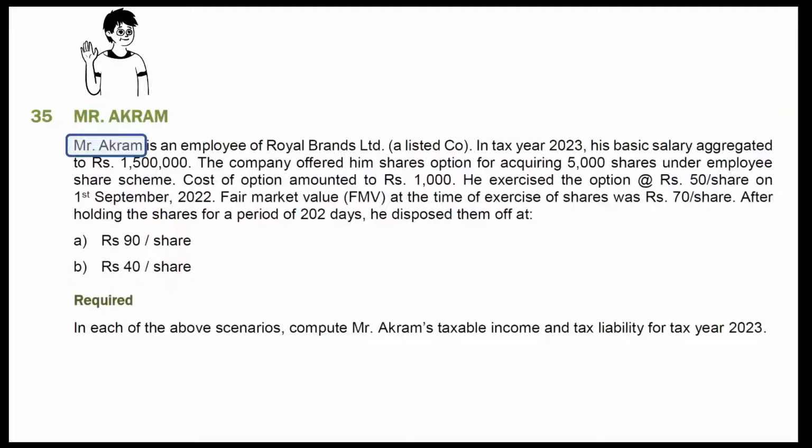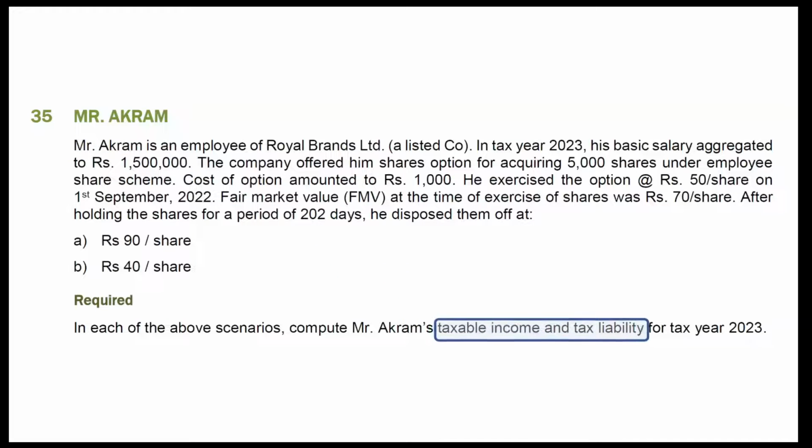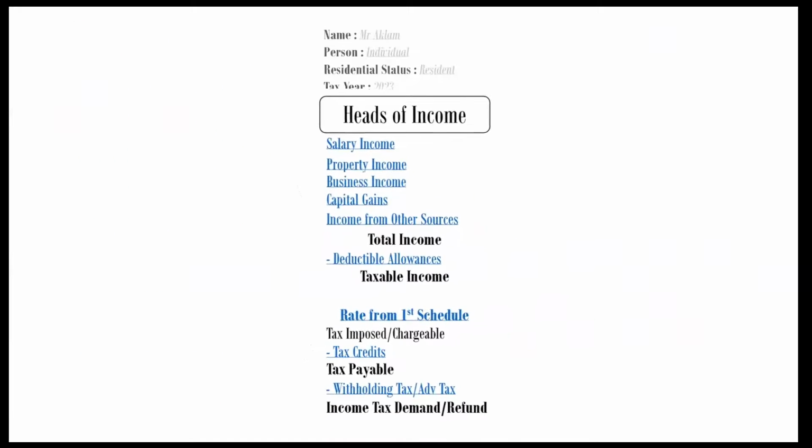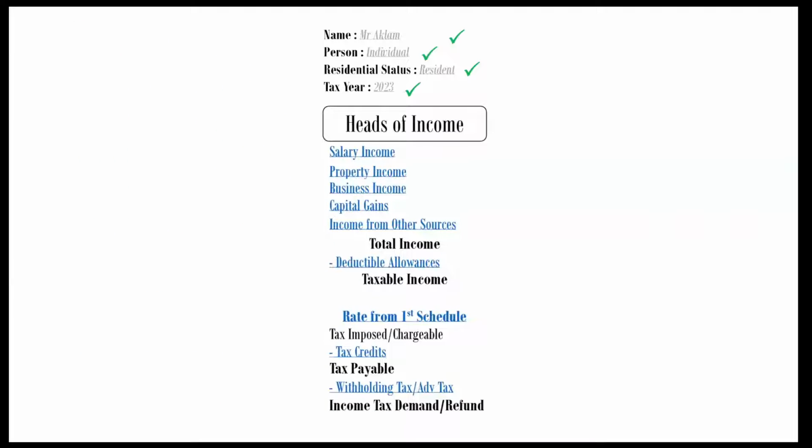Have a look at requirement of question. You are required to compute two items: taxable income and tax liability. Answer is required under two scenarios. These scenarios are about selling price of shares. Your answer format will look like this. Fill in some basic information like name, type of person, residential status, and tax year.